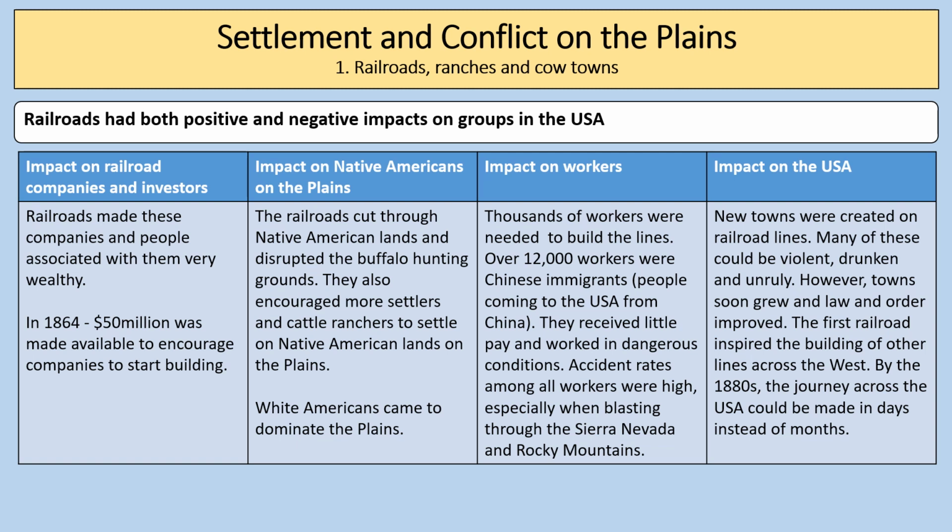In terms of Native Americans on the plains, the railroads cut through Native American lands and disrupted the buffalo hunting grounds. They also encouraged more settlers and cattle ranchers to settle on Native American lands on the plains. White Americans came to dominate the plains as well.